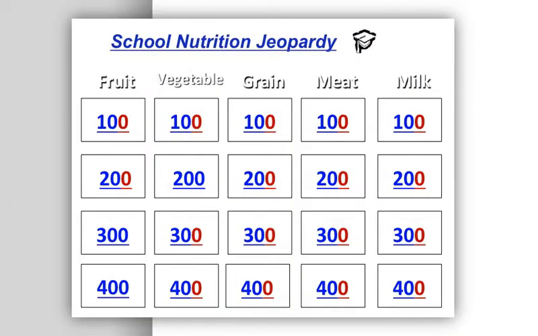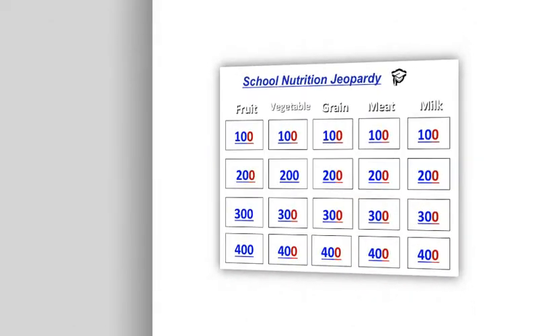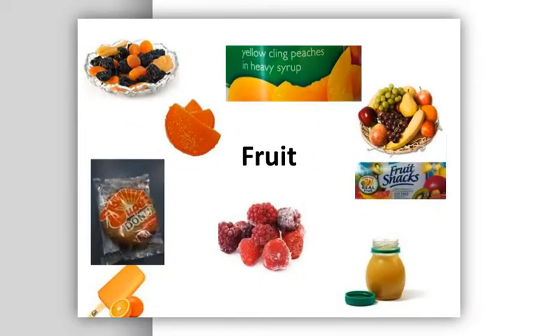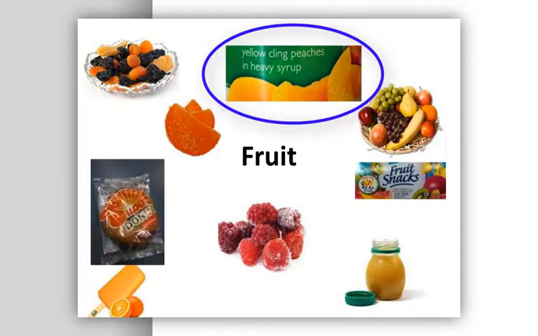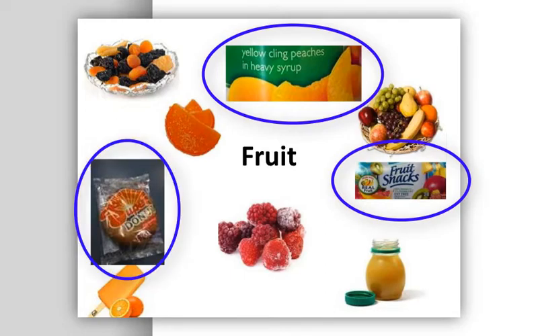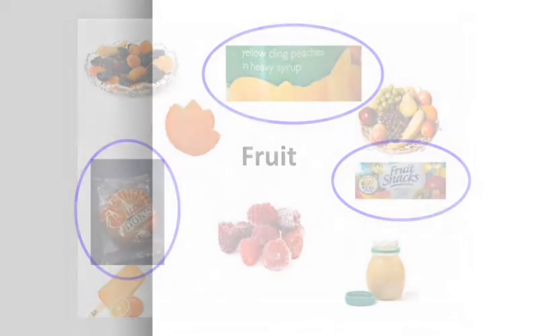Let's start off with some school nutrition Jeopardy. Which 3 items pictured on this slide are not allowable as a fruit component? The items pictured are dried fruit, peaches in heavy syrup, fresh fruit, fruit snacks, juice, frozen juice bars, frozen fruit, or a formulated grain fruit product. Answer: peaches in heavy syrup, fruit snacks, and formulated grain fruit product.